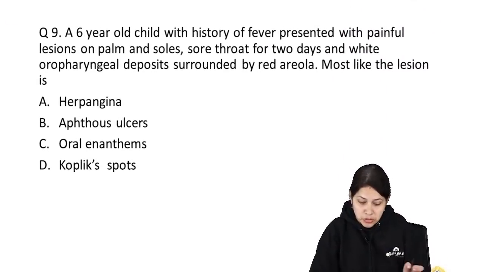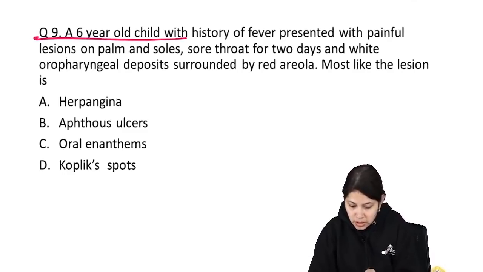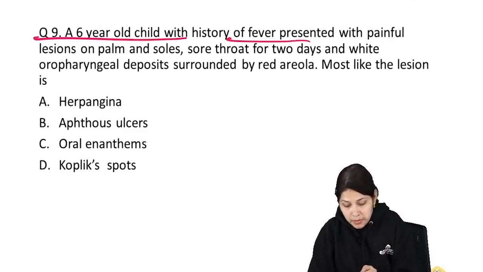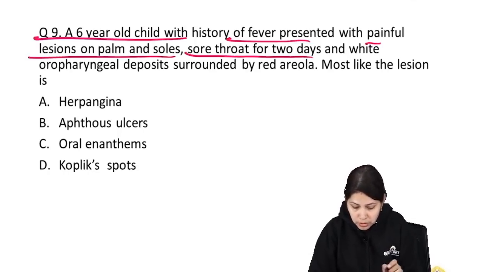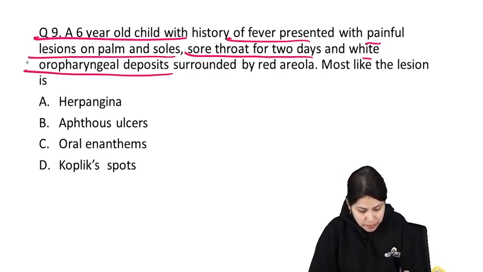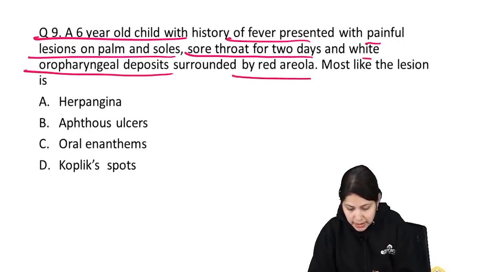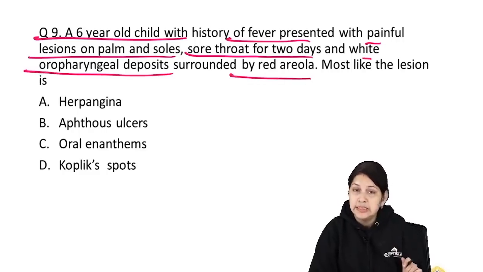A 6-year-old child, so a pediatric case, with a history of febrile illness, presenting with painful lesions on palms and soles, sore throat for 2 days, and white oropharyngeal deposits surrounded by a red areola. Most likely the lesion is, okay.